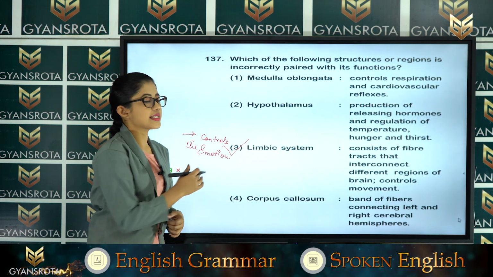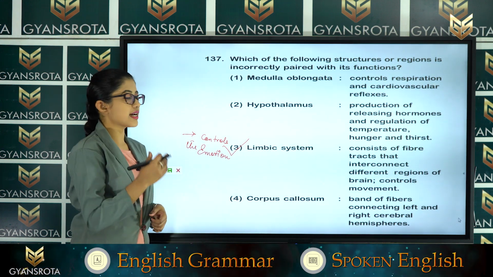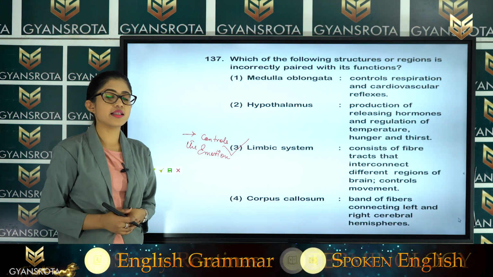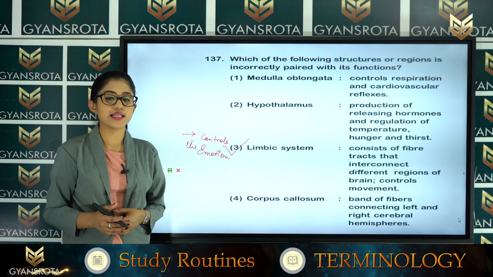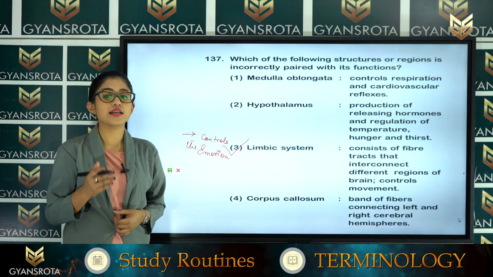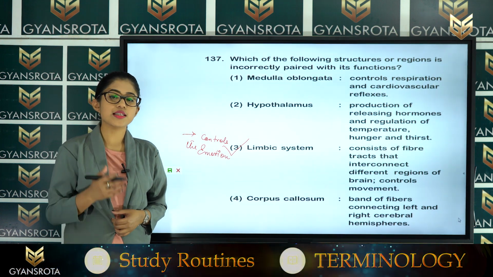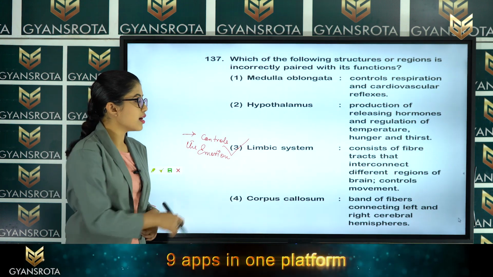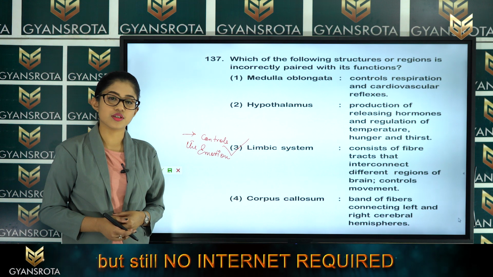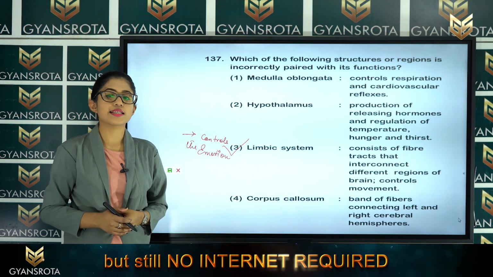So, limbic system, its function is to control the emotions. But here in this question it is written that it consists of fibers that interconnect different regions of the brain and controls movement, whereas its function is not to control any kind of movement. So, this is the correct option for this question. Alright. Now, let us see the next question.